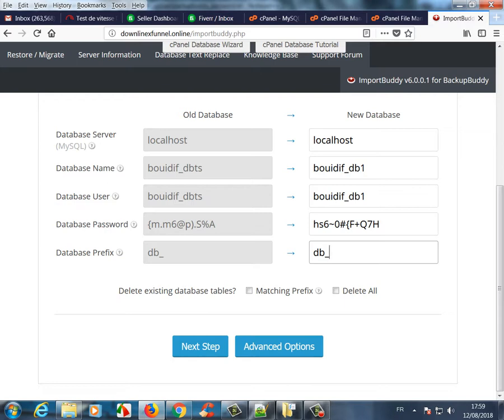Now we can see here the options to delete existing database tables, matching prefix, or delete all. Make sure you leave those boxes unchecked. We don't want to delete any table on the database. Then we click next step.